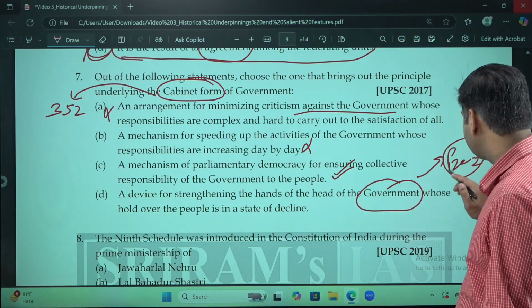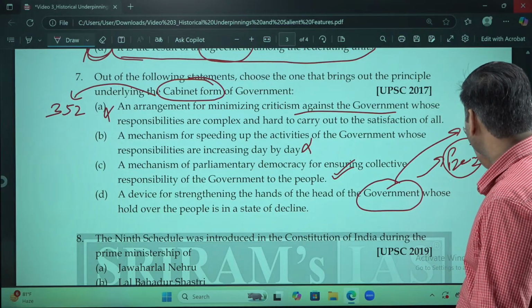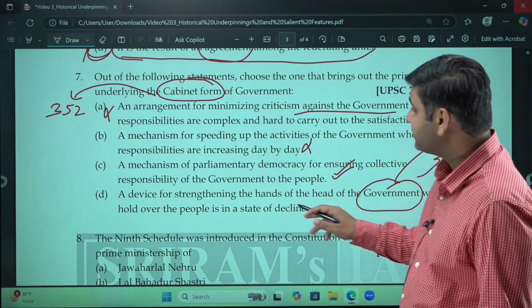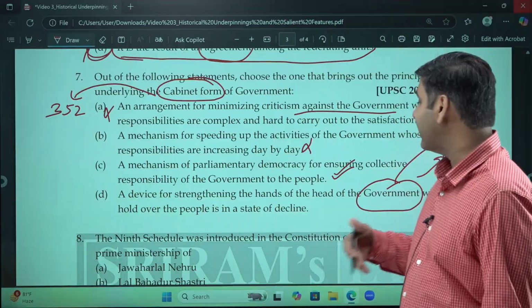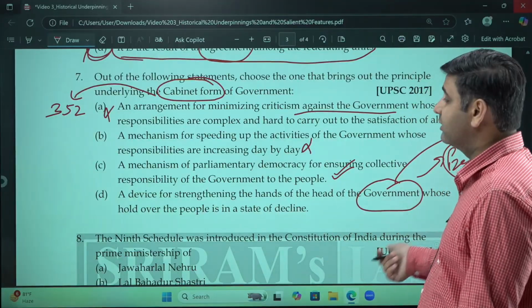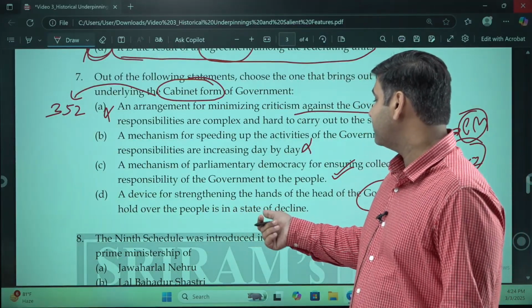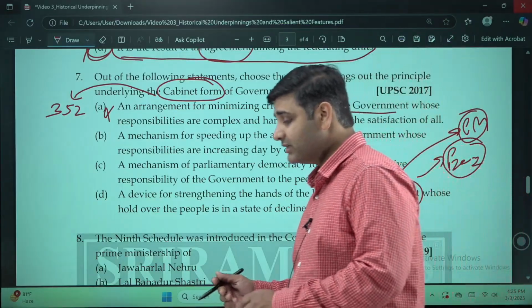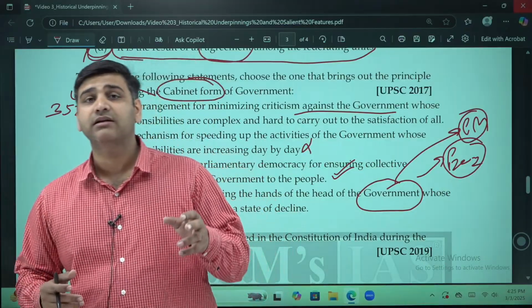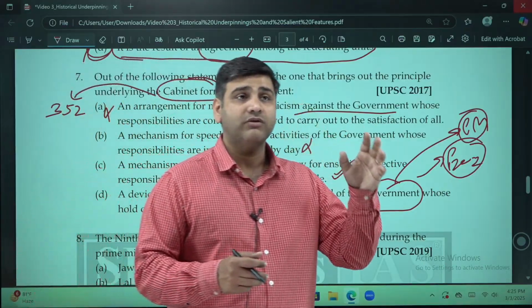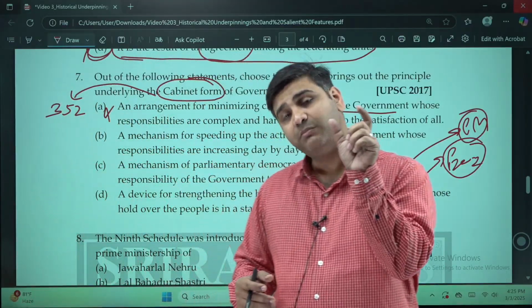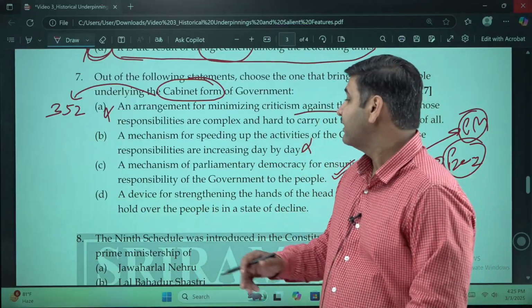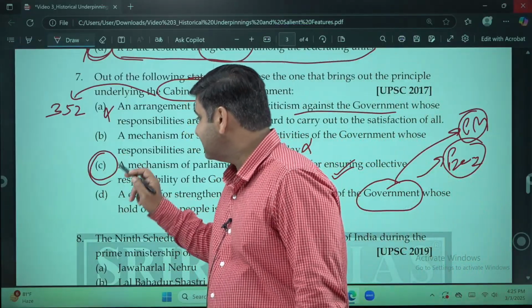President is the head of the state. Prime Minister is the head of the government. So what they are writing is a device for strengthening the hands of the Prime Minister, whose hold over the people is in a state of decline. No. This cannot be a good answer to the cabinet system in the parliamentary form of government. No. Answer is C.